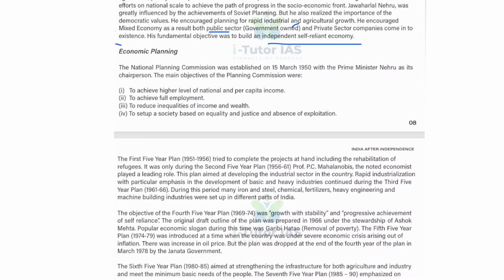And what about economic planning? The National Planning Commission was established on 15 March 1950 with Prime Minister Nehru as its chairperson. And the main objectives of the Planning Commission were, first, to achieve a higher level of national and per capita income, and next, to achieve full employment, to reduce inequalities of income and wealth, and to set up a society based on equality and justice and absence of exploitation. Okay, these are the main objectives of the Planning Commission.